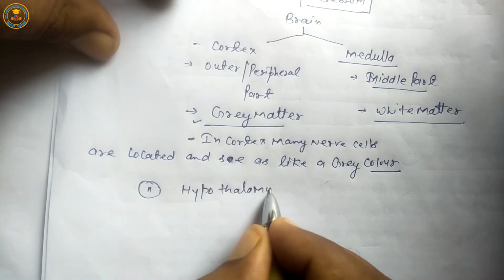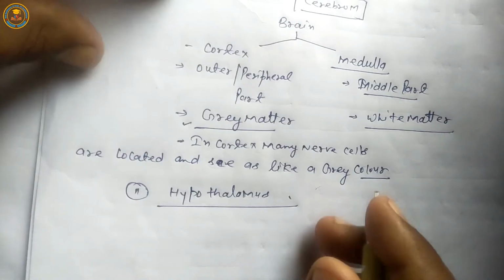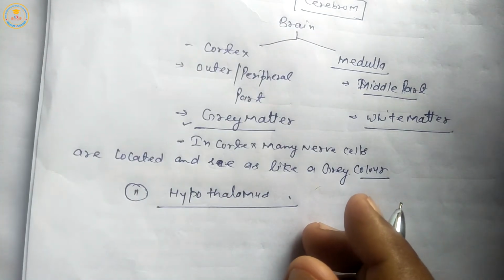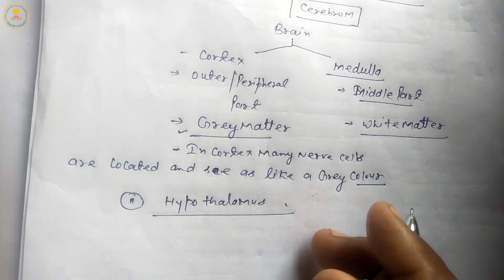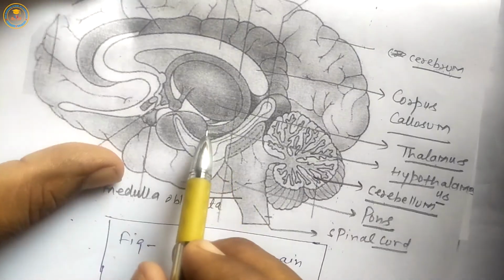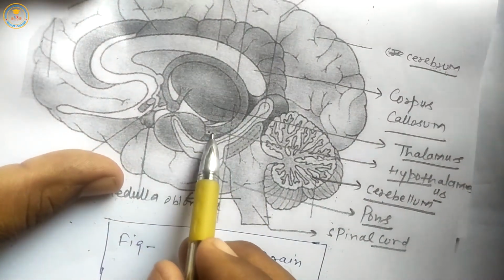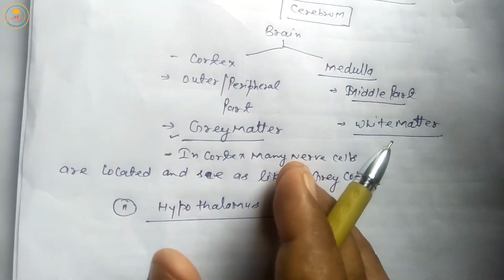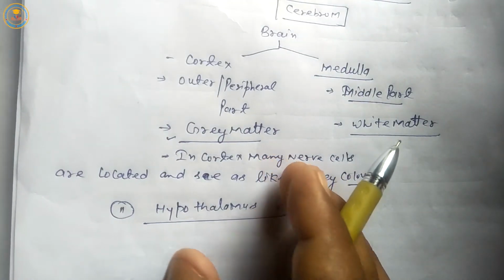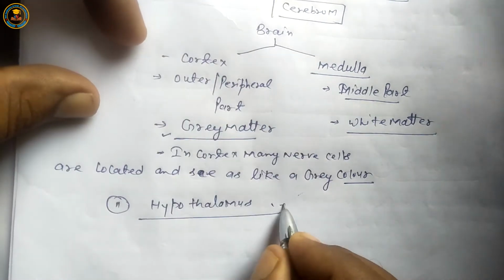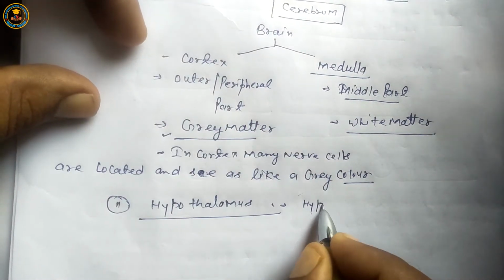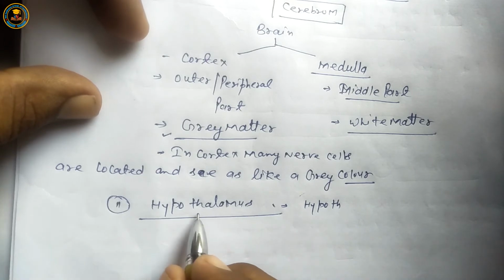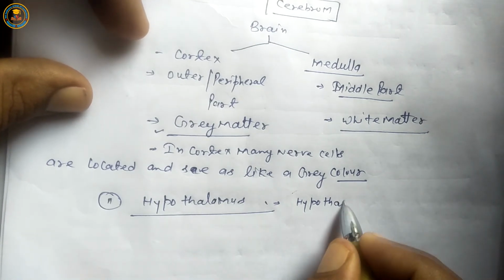Next is hypothalamus. Students, this part is hypothalamus. Hypothalamus is a part of forebrain.